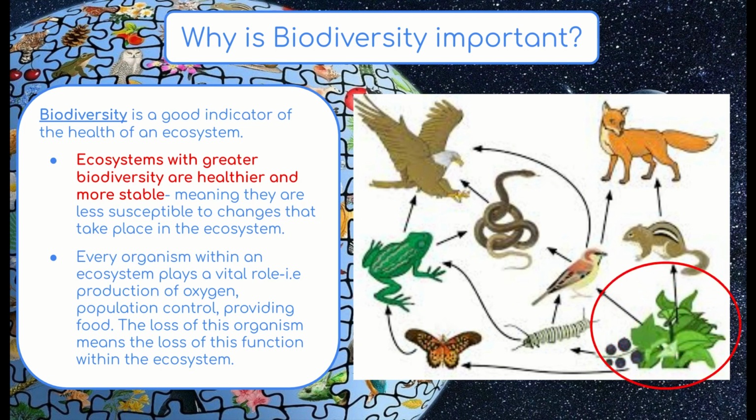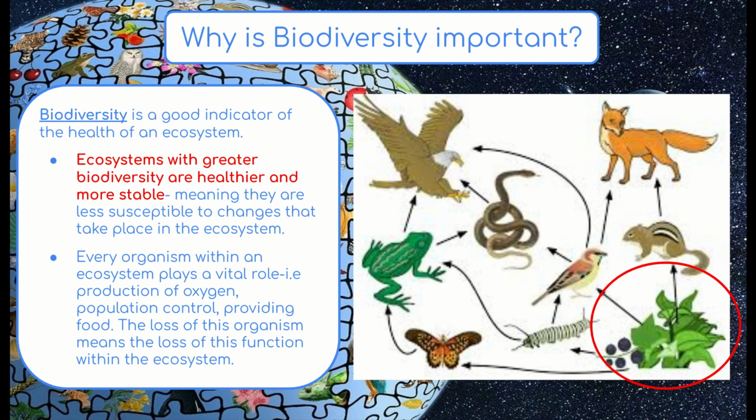So let's think of an example. Maybe a drought came or a special fungus that this plant was susceptible to passed through this forest, wiping out the population of this plant. We can see that as this is on the web, the only producer, the only source of food for the whole ecosystem, this would be absolutely devastating to the whole ecosystem. And if this plant were truly wiped out and there were truly no other plant species present to fill in as the food source, this entire ecosystem would actually die out.